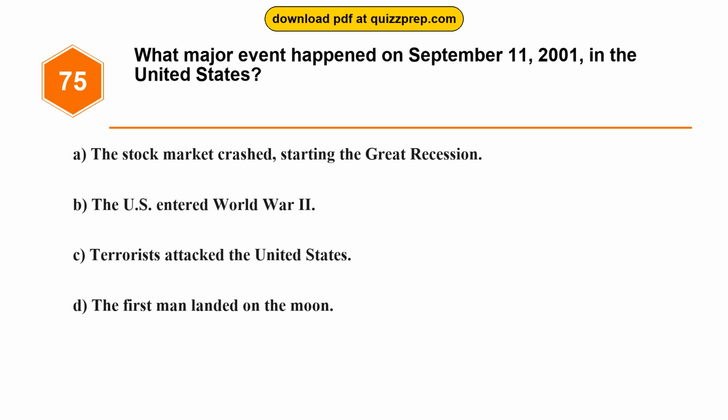Question 75. What major event happened on September 11, 2001, in the United States? Option A, the stock market crashed, starting the Great Recession. Option B, the U.S. entered World War II. Option C, terrorists attacked the United States. Option D, the first man landed on the moon.